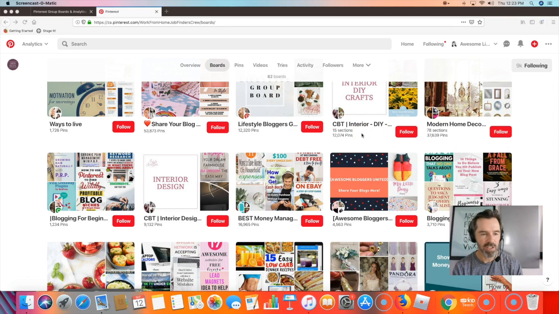I've never found any other way to get more free traffic faster than with Pinterest group boards. The thing is, just don't spam and be respectful of the other people on the board and the group board, because Pinterest will cancel your account and you're not going to get it back. So keep that in mind.